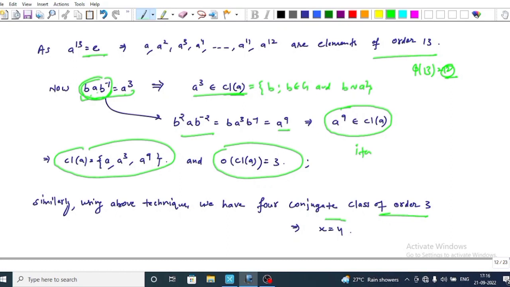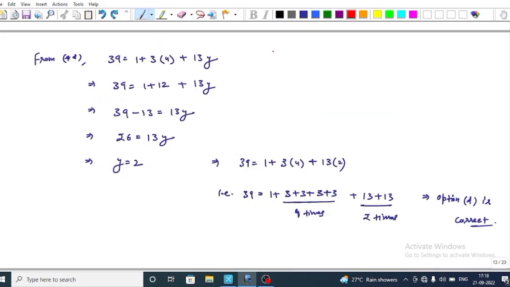This means that x is equal to 4, from the previous discussion. This implies that 39 is equal to 1 plus 3 into 4 plus 13y. After some calculation we have 26 is equal to 13y, that is, y is equal to 2.